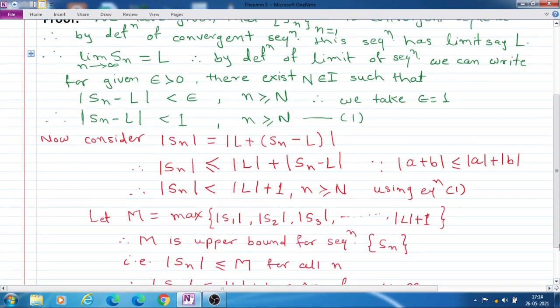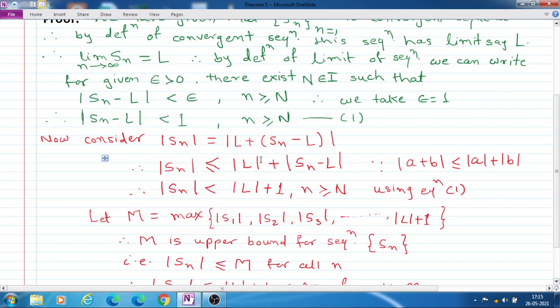Now consider mod Sn, and by adjustment we can write mod Sn as mod of L plus Sn minus L. The plus L and minus L get cancelled and only Sn remains.